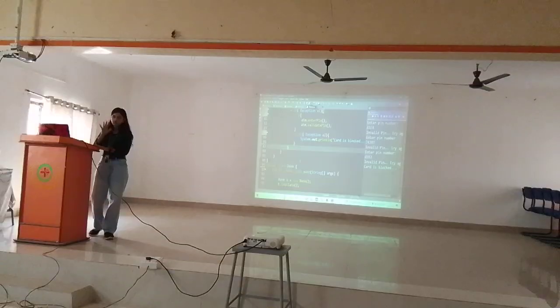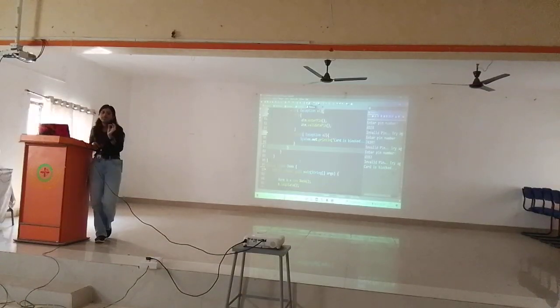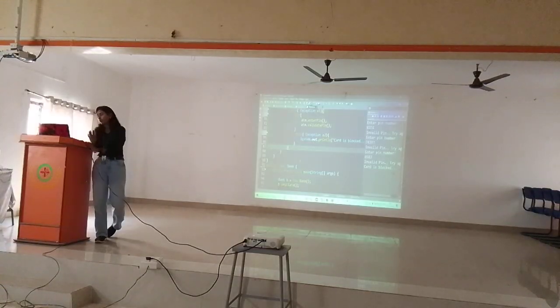Before you take the test, there are some guidelines you have to follow. Take the test in the Chrome browser only. Don't go for Microsoft Edge or Firefox or something like that. Don't go there. Take the test in the Chrome browser only. Otherwise, you will face some issues with the test. Make a note of it.